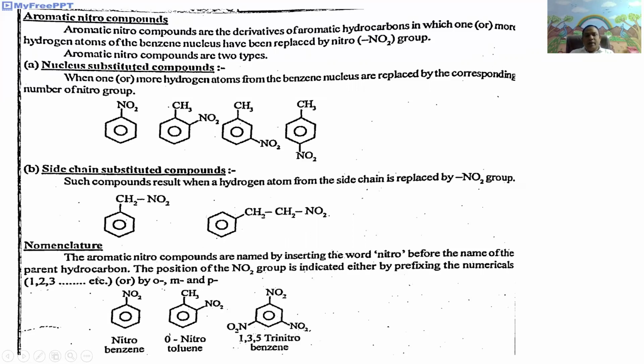Here the general nomenclature of aromatic nitro compounds: they are named by inserting the word nitro before the name of the parent hydrocarbon. The position of the nitro group is indicated either by prefixing the numerals 1, 2, 3, etc. or by ortho, meta, para. For example, it is nitrobenzene. It is orthomethyl nitrobenzene or 2-methyl nitrobenzene. It is 1,3,5-trinitrobenzene.